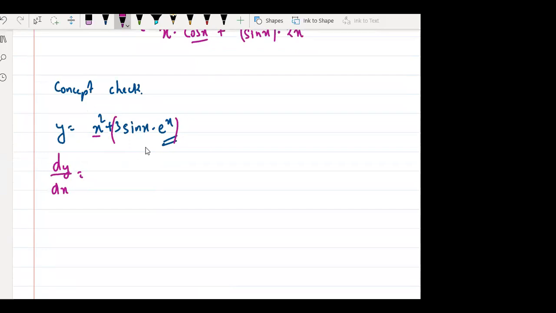Yes, right? Very good. So we won't be using product first. We will be using sum first, because sir यहाँ पे added है ना? First added है, right? So it is d of x square by dx plus d of this whole term 3 sin x e to the power x by dx. ये सबको समझ में आया? हाँ या ना? Yes, sir.